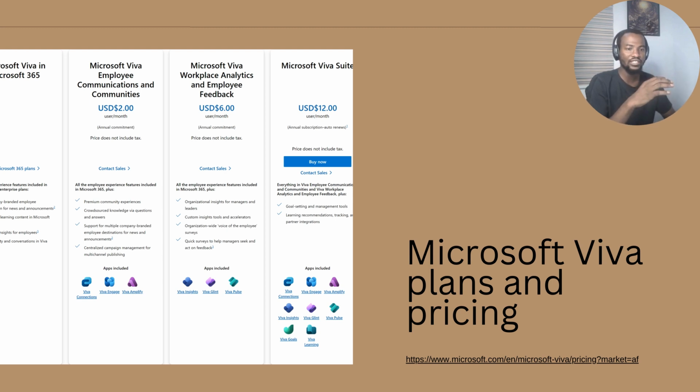Then the last one, which covers all applications, is called the Microsoft Viva Suite, which has Viva Connections, Viva Engage, Viva Amplify, Viva Insights, Viva Glint, Viva Pulse, Viva Goals, and Viva Learning. So all of these are included in the Microsoft Viva Suite. This is the license requirement and pricing which is required for you to enjoy the service of Microsoft Viva.